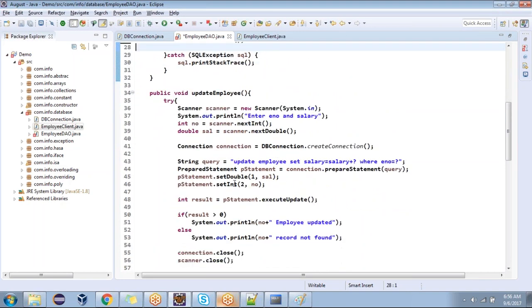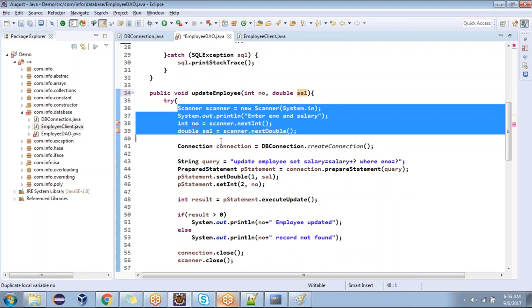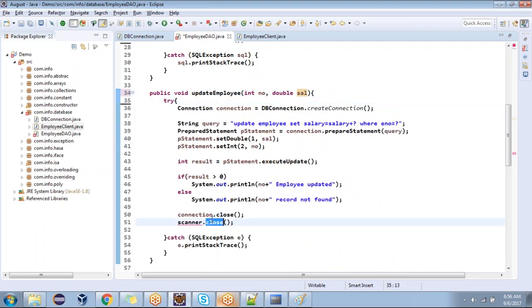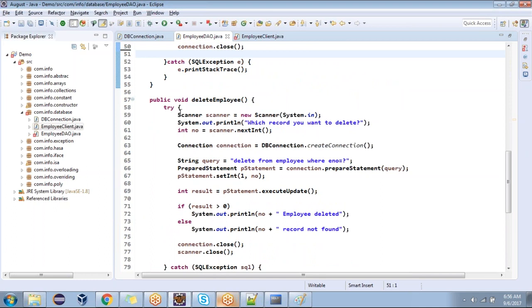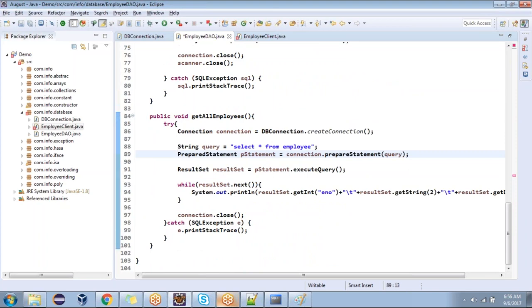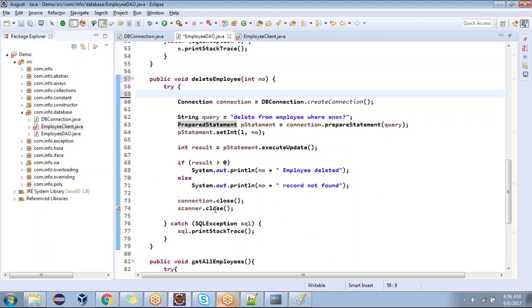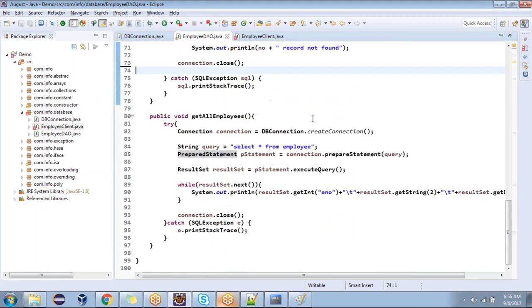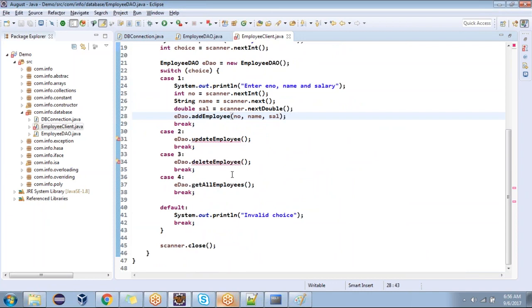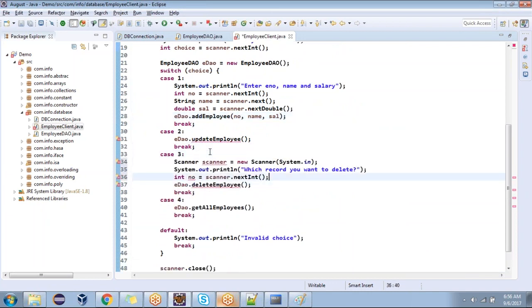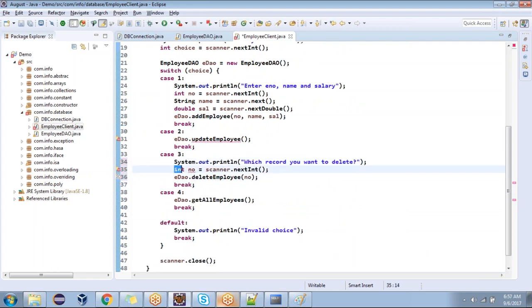Coming to here, update employee is taking number and double. You guys are with me? What I'm trying to do? This code is not required now. Scanner close is also not required. You're understanding? Zero code we are reducing. Yes or no? Yes, sir. Int number. Okay, what I'm going to do now? Cut this. Close this. Anyhow, total employees is not required. Come to this place, delete employee. Here, just pass number. Don't read scanner.